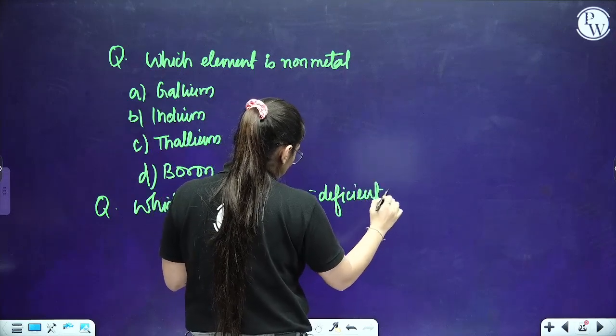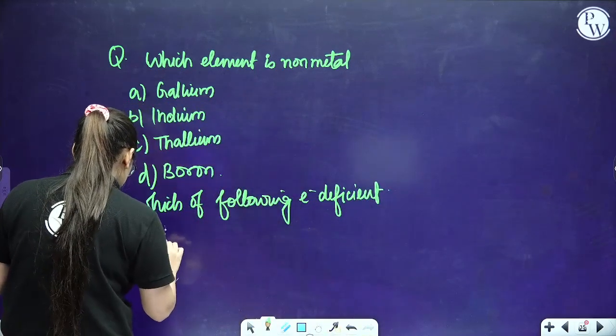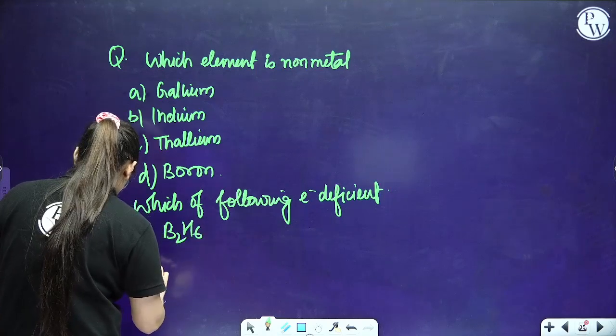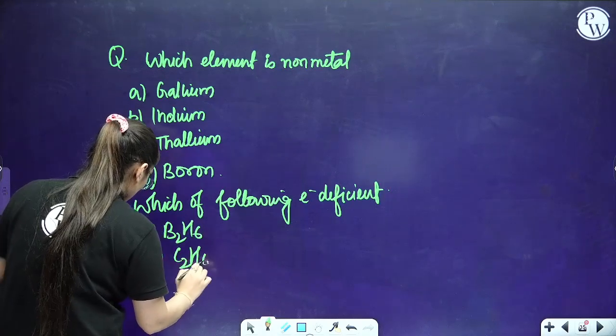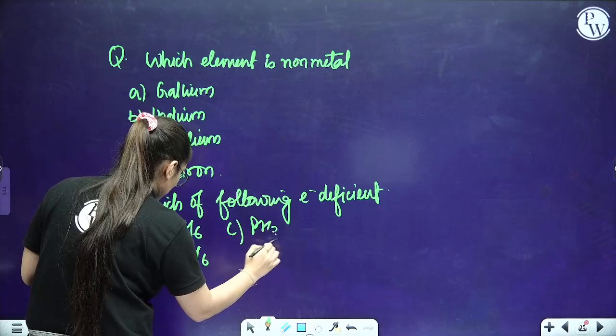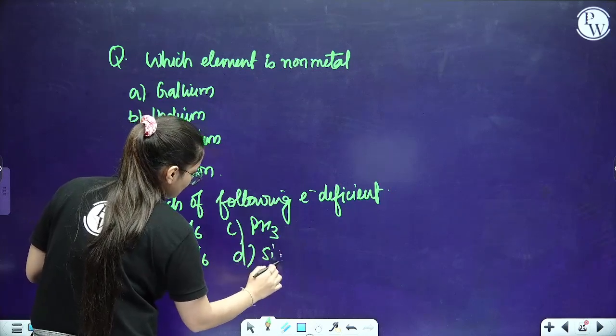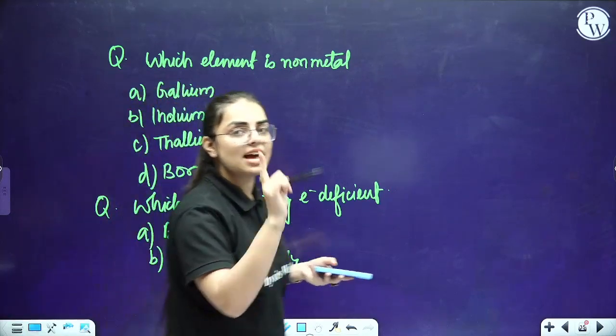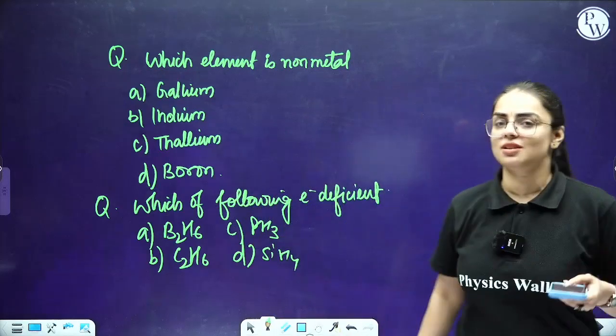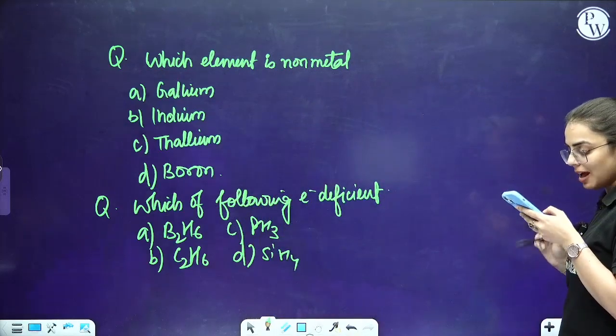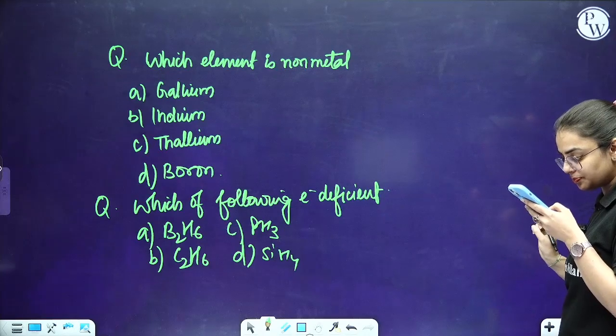Electron deficient species, okay. A is B2H6, B is C2H6, C is PH3, while D is SiH3. Now this also students, I have told you the complete structure in the previous class. So I hope you can clearly tell me the answer for this particular question also. Okay.